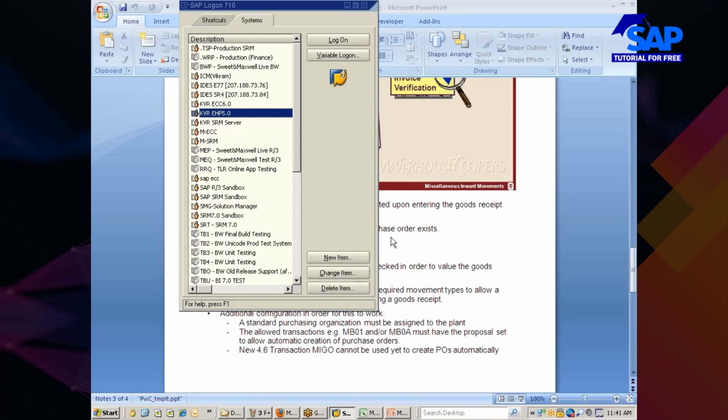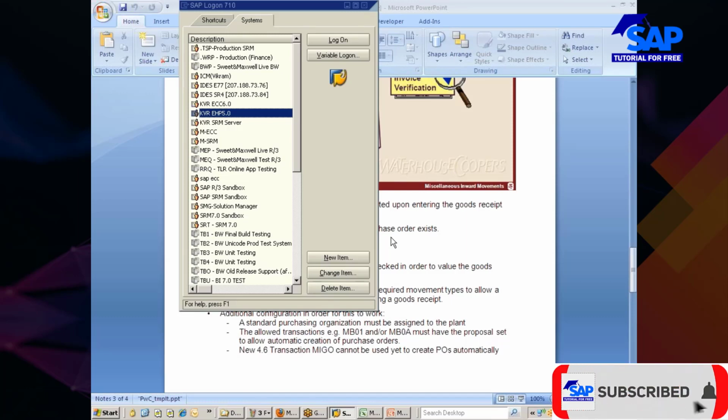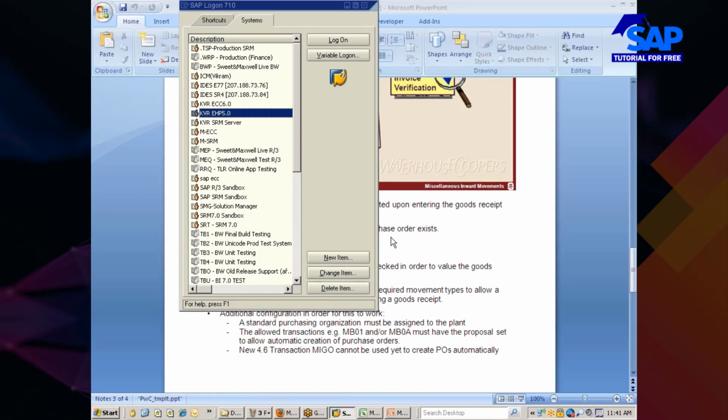In such cases, they would have created an inbound interface. Inbound interface to SAP means what? SAP has to fetch, SAP has to pull data from the mainframe system. So they create an inbound program in such a way that this program pulls or extracts information from your mainframe system.